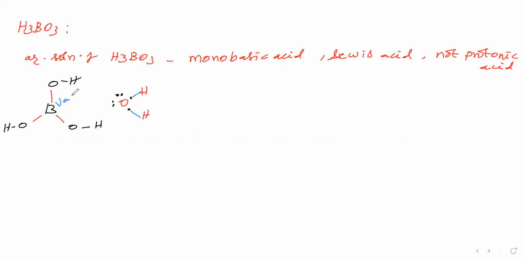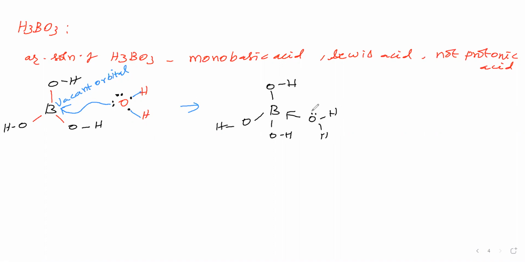Now this boron is having a vacant orbital. Now this oxygen in the water is contributing a lone pair to the boron's vacant orbital. So between oxygen and boron, a dative bond is created. So boron OH, here dative bond OH2. Here one lone pair is there.